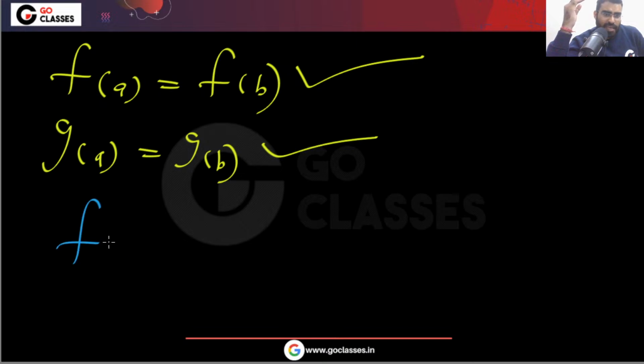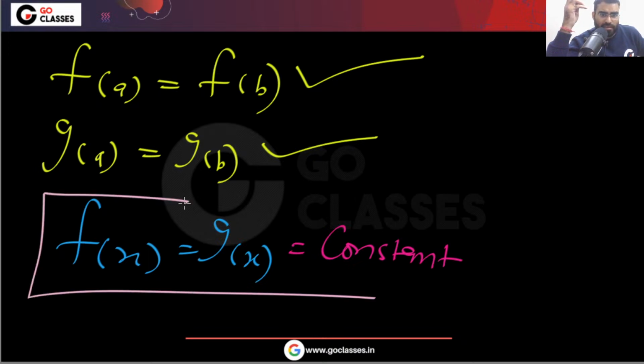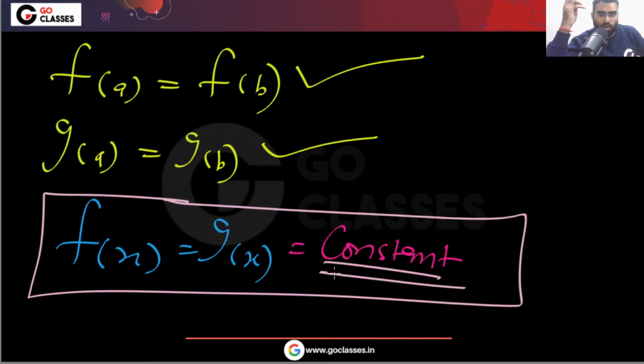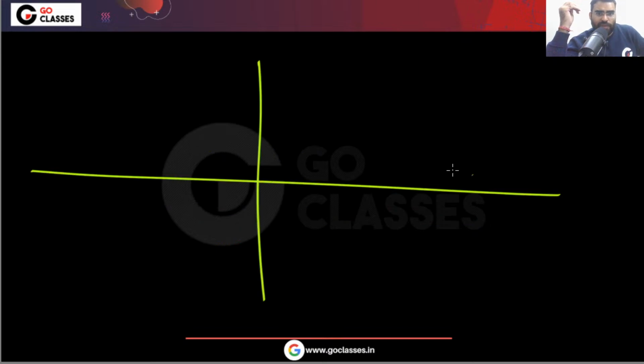So ultimately, basically I can say that f(x) and g(x) all will be the same and they will be constant. They are equal and they are constant. They are some fixed value. Yes or no? Then only it can happen. Then only it can happen that basically this f(x) and g(y) are fixed values.